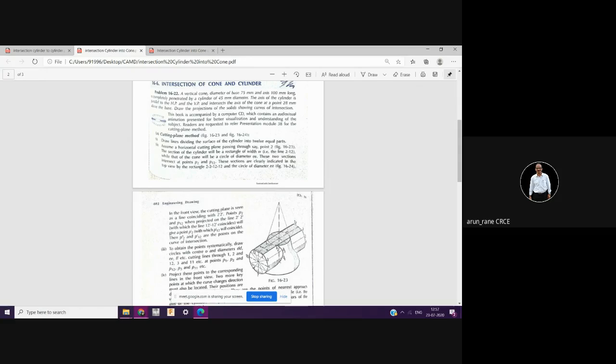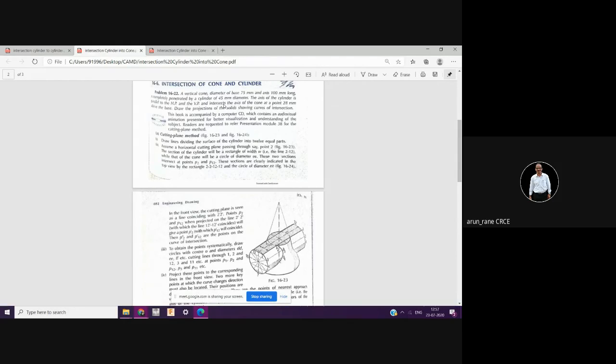The axis of the cylinder is obviously parallel to HP and parallel to VP. Now, how to locate this cylinder up and down? It is given explicitly.